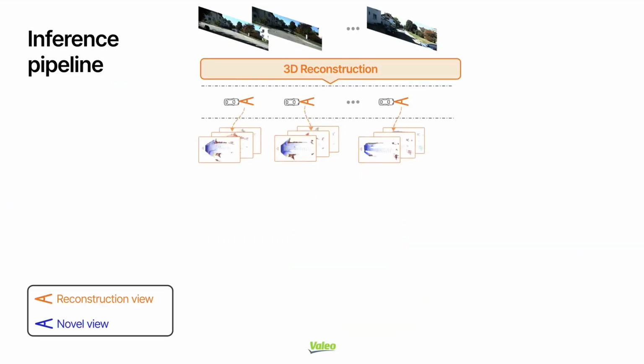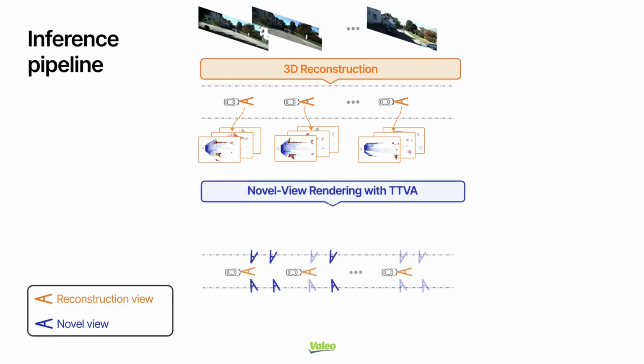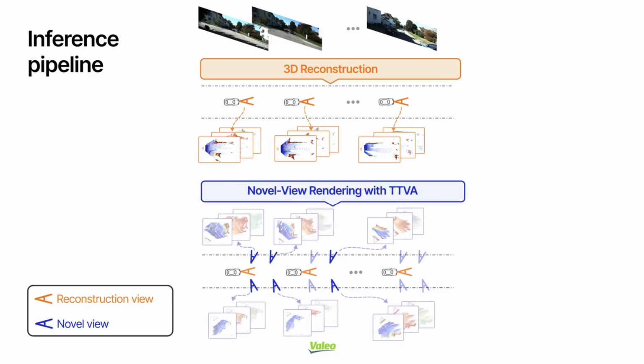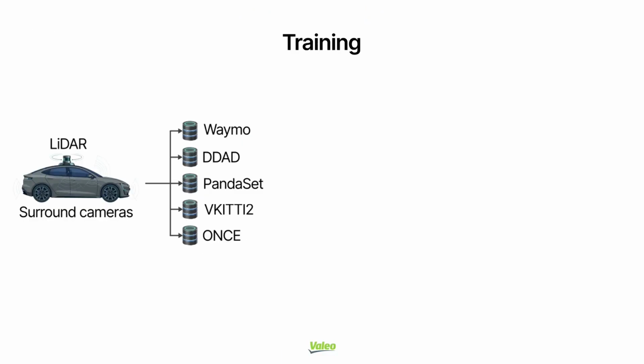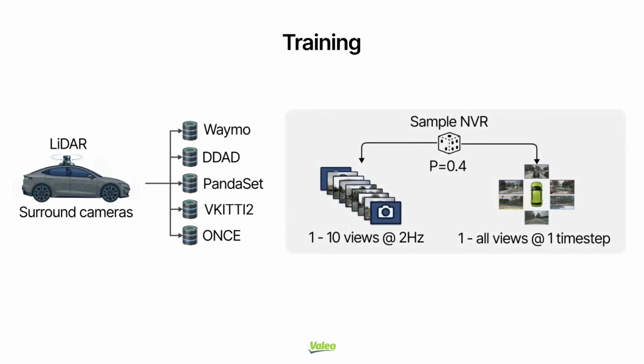At inference, 3D reconstruction produces poses, point maps, confidence, and segmentation features. Novel poses are sampled from the estimated poses, and novel view outputs are predicted. The 3D occupancy is obtained by fusing both. For training, we leverage multi-domain surround LiDAR datasets with two view configurations, monocular sequences and single-time step surround views. Novel views are sampled during training with probability 0.4.